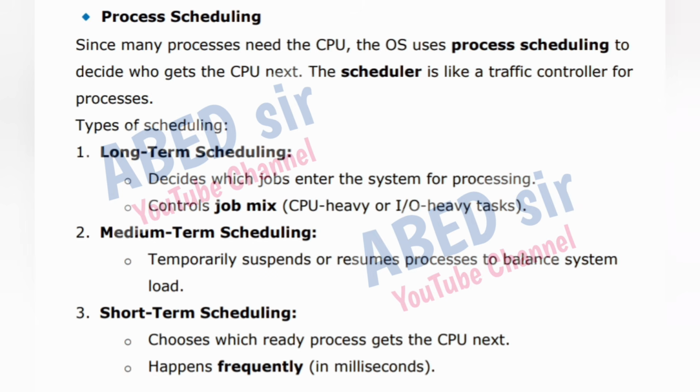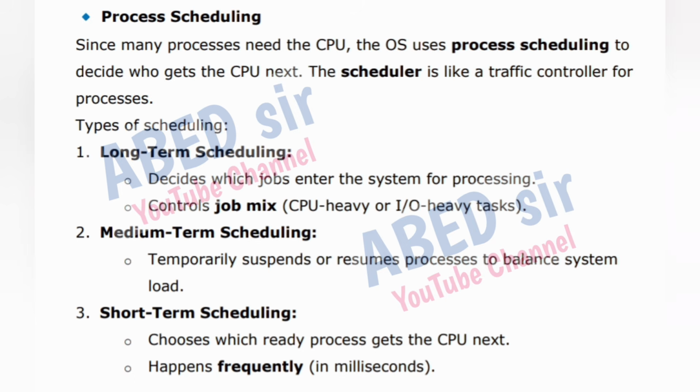Since many processes need the CPU, the OS uses process scheduling to decide who gets the CPU next. The scheduler is like a traffic controller for processes. Types of scheduling. 1. Long-term scheduling. Decides which jobs enter the system for processing. Controls job mix, CPU-heavy or I/O-heavy tasks.